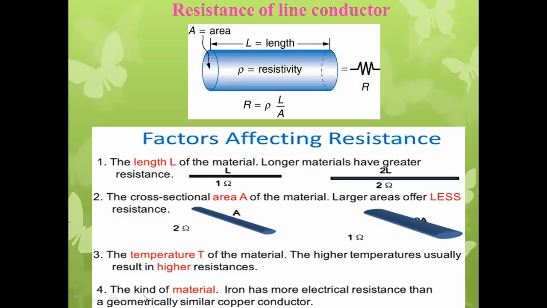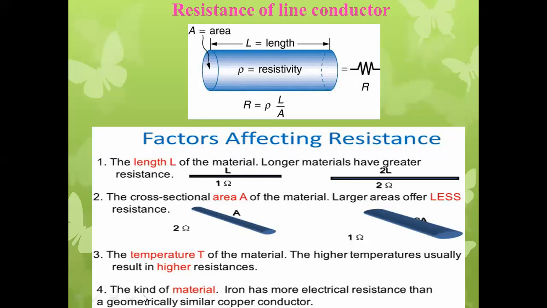Next, the kind of material. Iron has more electrical resistance than a geometrically similar copper conductor. Geometrically similar means that if we take a 1 meter long rod of copper and iron with the same cross-sectional area, say 0.1 meter square, then even with the same area and length, iron definitely has more electrical resistance than copper because of resistivity.